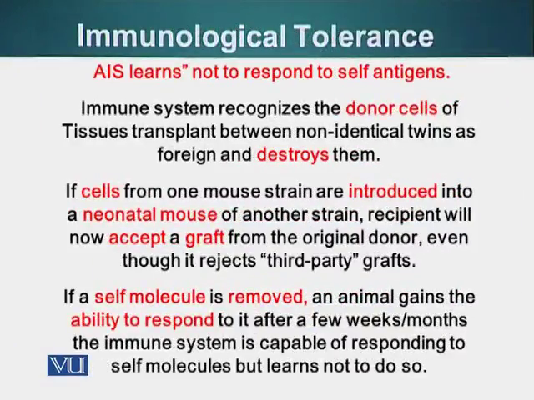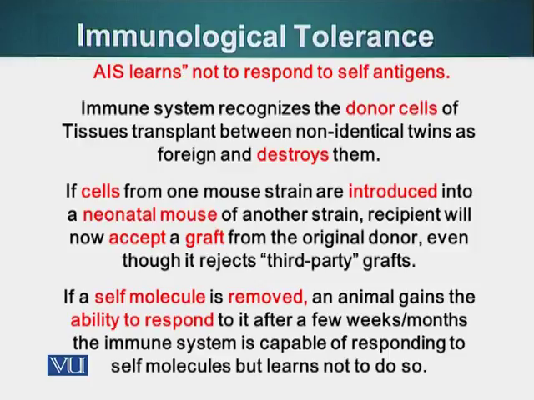The adaptive immune system learns not to respond to self-antigens. We'll see the cellular basis of this. The immune system can recognize cells that are not self if they're transplanted. Anything transplanted between two individuals, if the two individuals are not identical twins, will be rejected by the host, because our immune system is geared towards destroying anything that is foreign. Even if it is meant to help us, it will be destroyed.